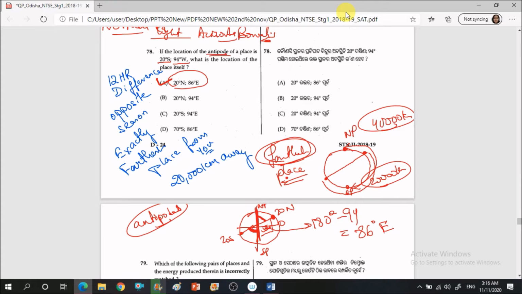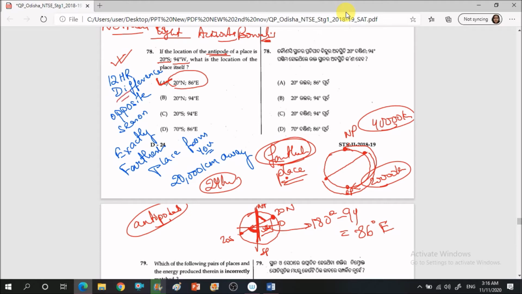Apart from that, you can also remember that when we talk about antipodes, first, they will be farthest away. To cover the entire circumference of earth we need 24 hours, so from one place to its antipode, the time difference will be exactly 12 hours.